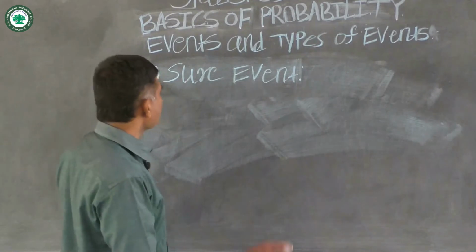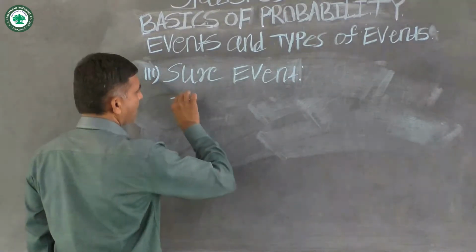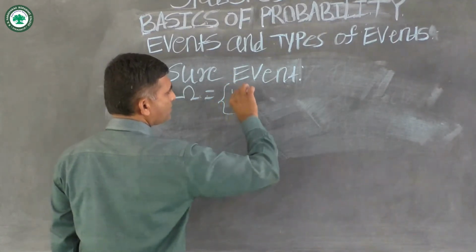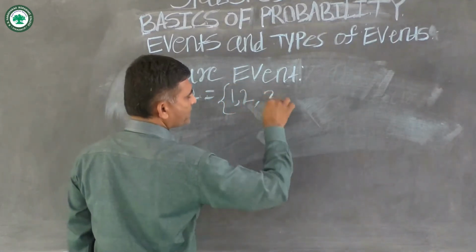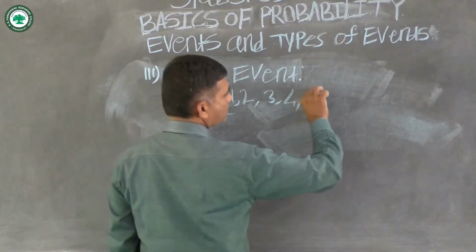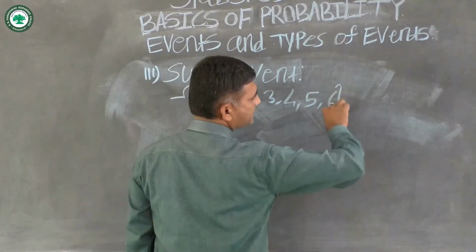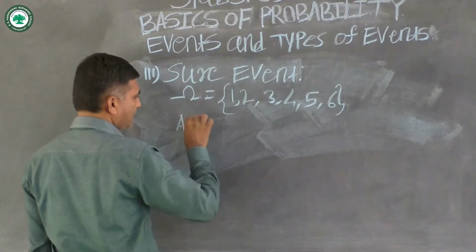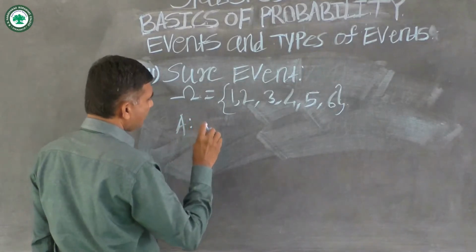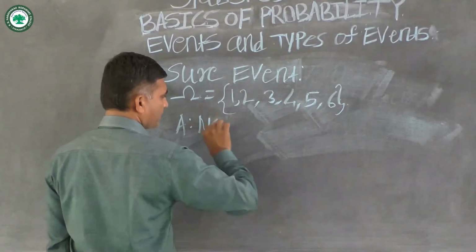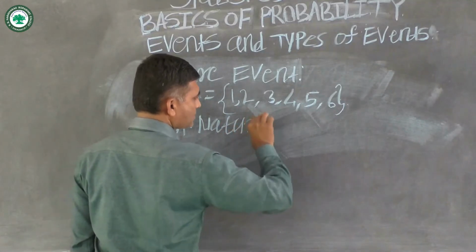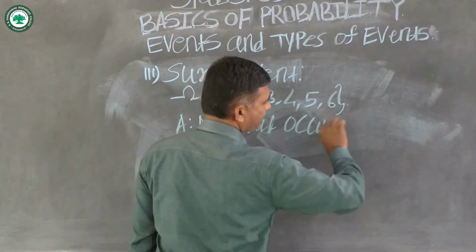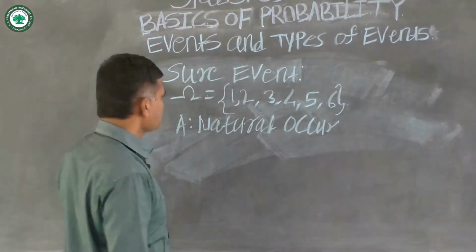For example, suppose the sample space contains the outcomes 1, 2, 3, 4, 5, 6. Now define one event on this sample space. Event A is: natural number occurs.